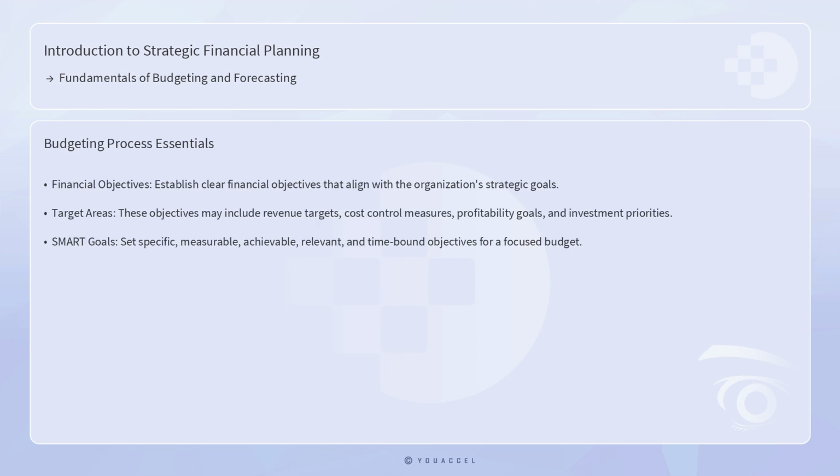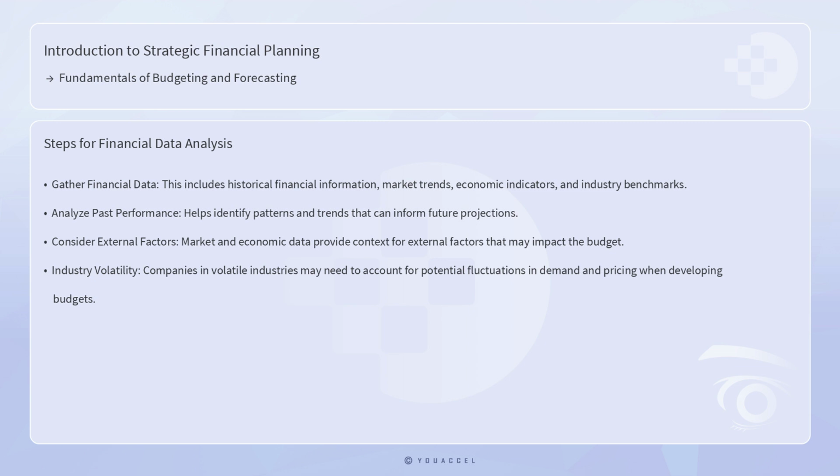The first step in the budgeting process is to establish clear financial objectives that align with the organization's strategic goals. These objectives may include revenue targets, cost control measures, profitability goals, and investment priorities. By setting specific, measurable, achievable, relevant, and time-bound objectives, organizations can create a focused and realistic budget that supports their strategic vision.